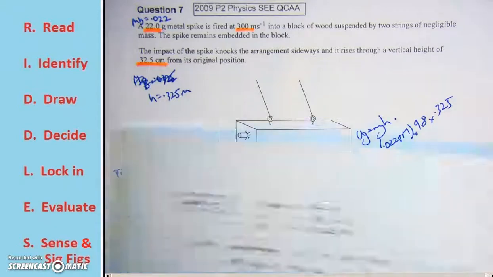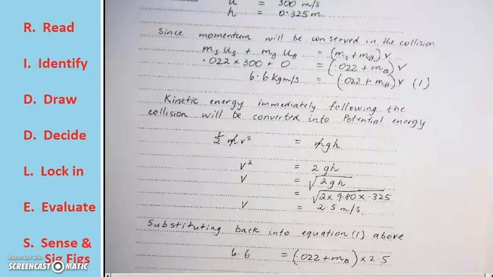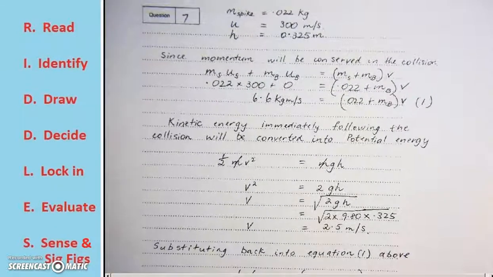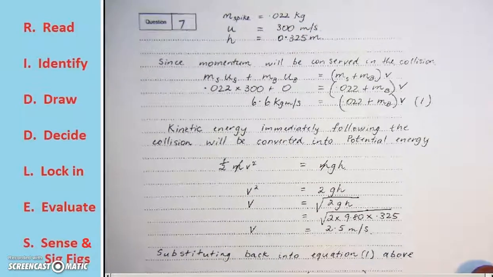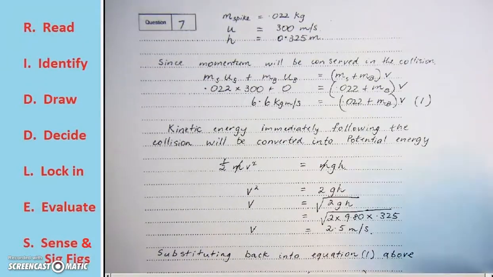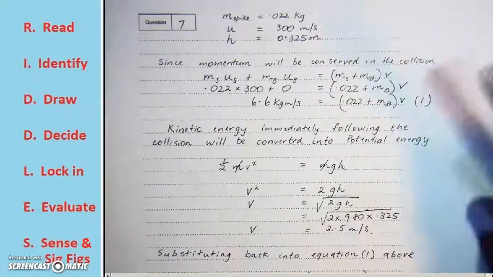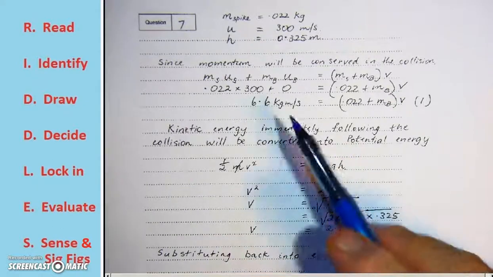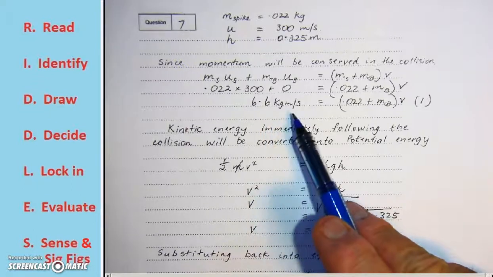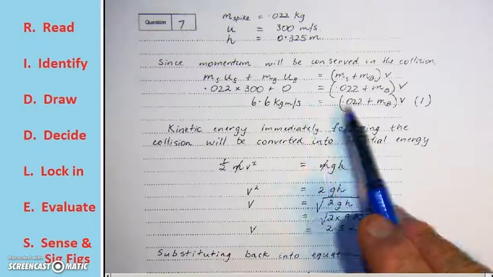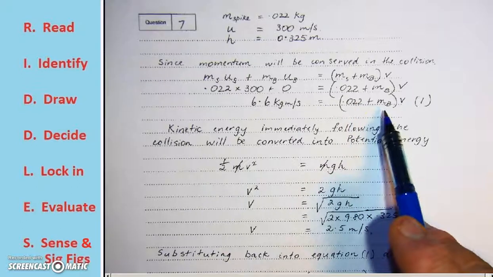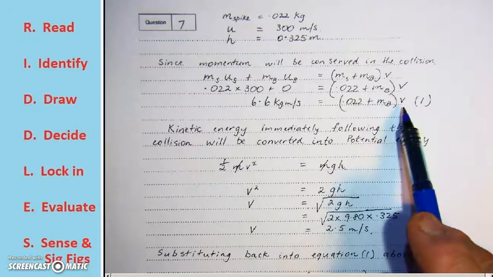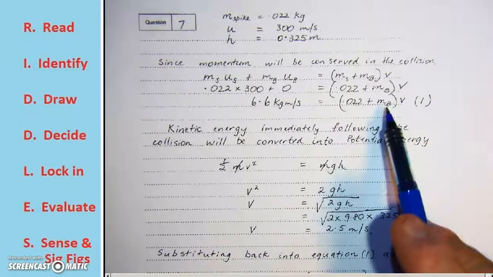To look at the solution provided by the examiner, let's have a look. Mass of the bullet, 0.022. Initial momentum of the bullet, 300. Height through which the block rises, 0.325. Since the momentum will be conserved in the collision, the initial momentum of the bullet, 6.6 kilogram meters per second, will equal the momentum of the bullet and the block and whatever velocity they move off at. It should be much lower than 300 because of the mass of the block.